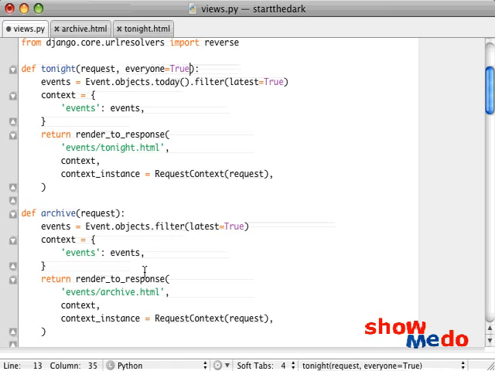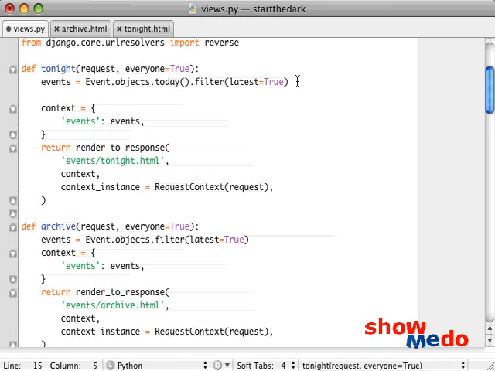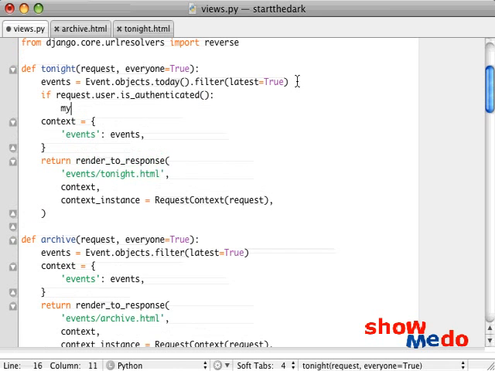So by default, if there's no extra argument passed, then what we get is a list of everyone. It doesn't have to do with just our friends. So then we want to do a check to see if the user is authenticated. If request.user.is_authenticated, then what we're going to do is we're going to say my events.